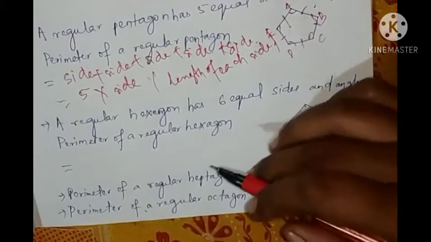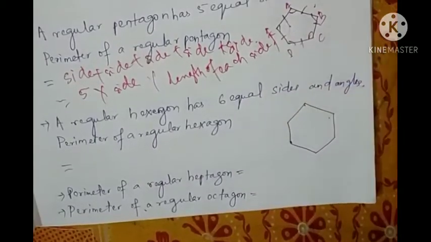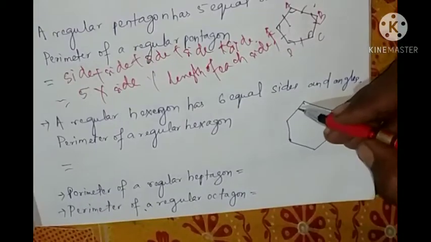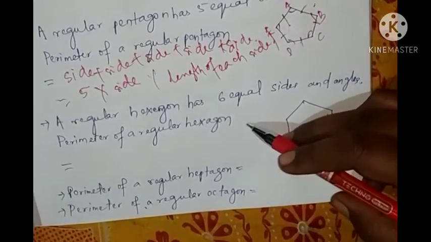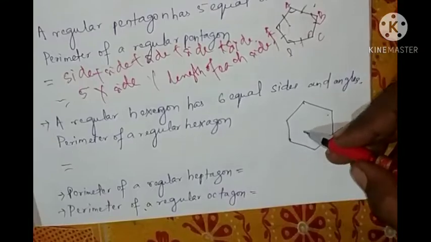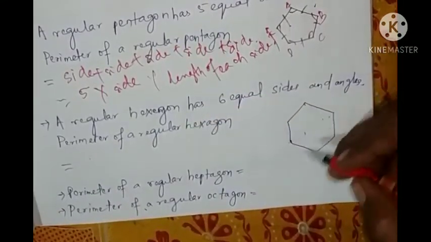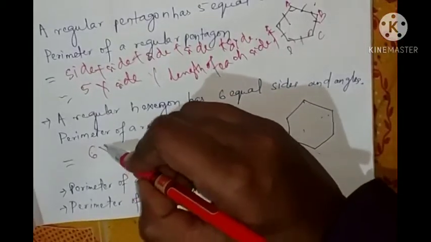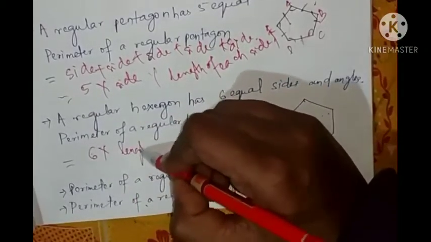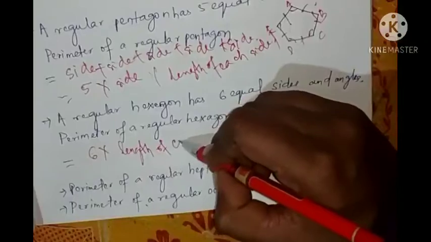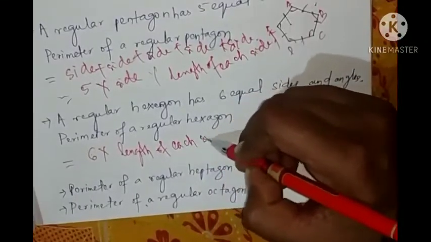Next, a regular hexagon has 6 equal sides and 6 equal angles. So the perimeter of a regular hexagon is how much? How many equal sides are there? 6 into the length of each side.